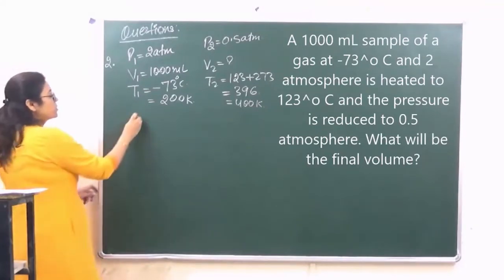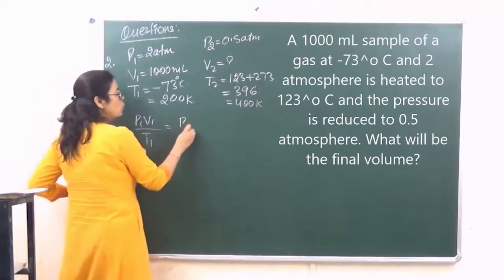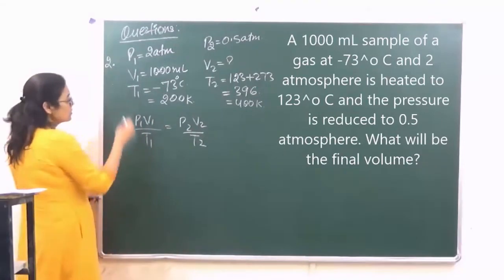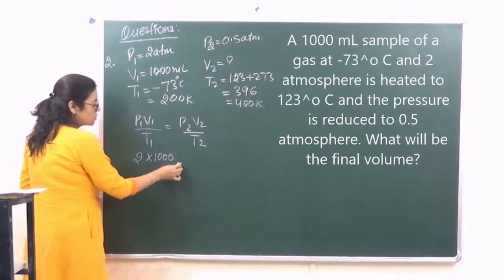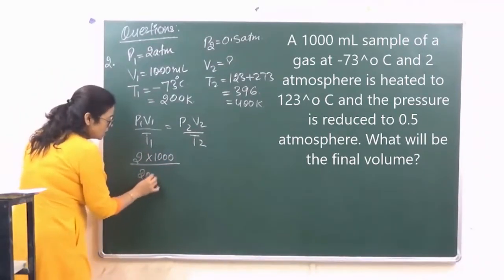So let's put the equation: P1V1 upon T1 is equal to P2V2 upon T2. Let's put the values. P1 दिया है 2 atmosphere, V1 is 1000, upon T1 given to us is 200.